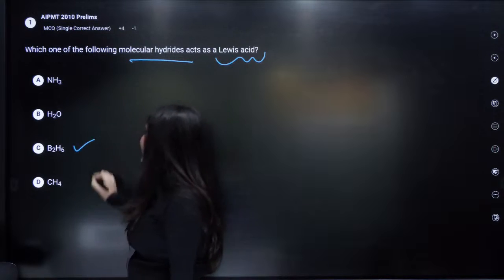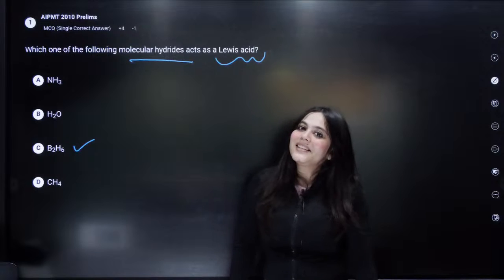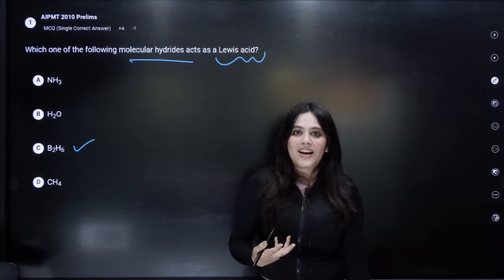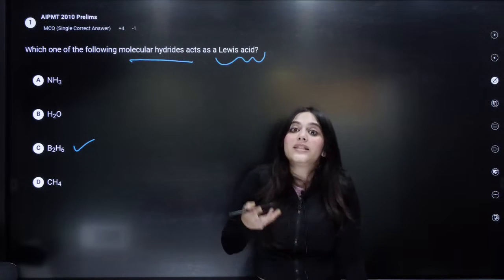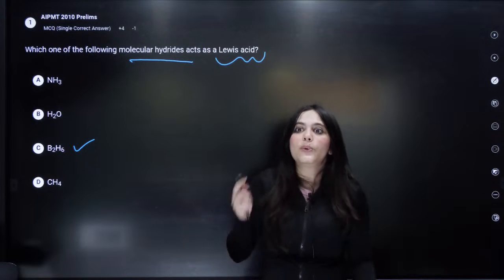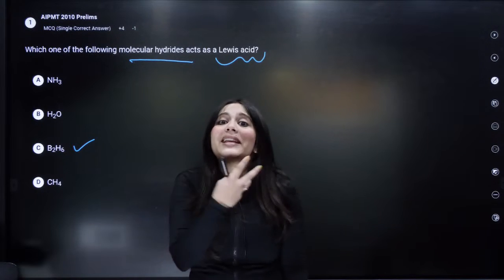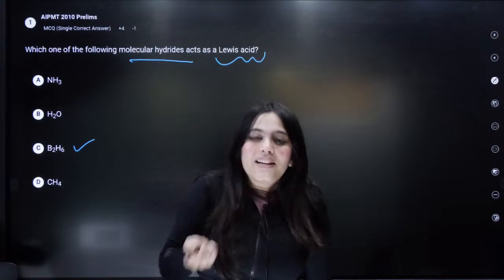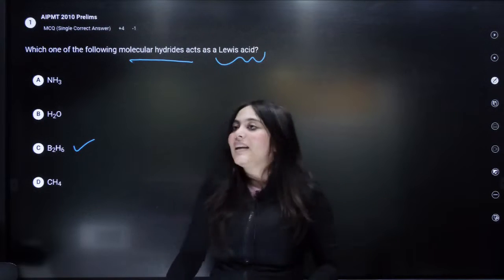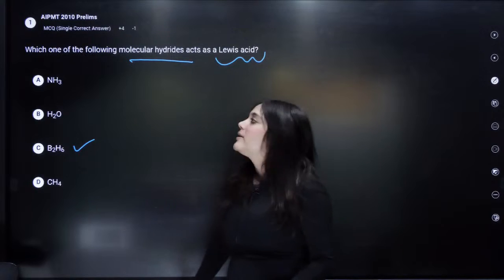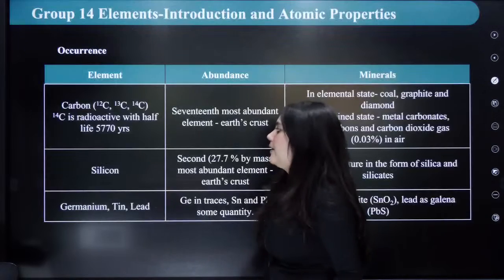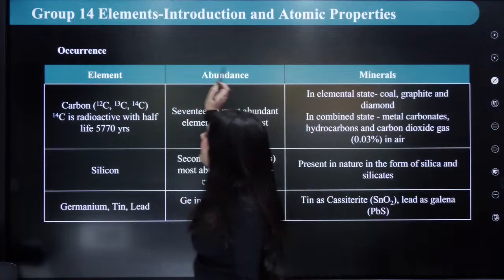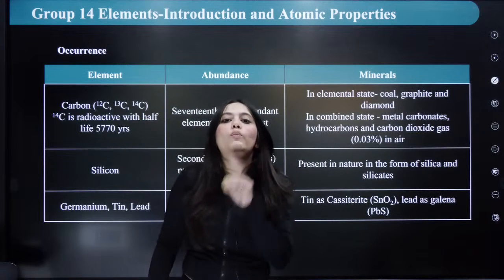Venki 3, very, very good. B2H6 is a boron hydride. Boron hydrides are electron deficient, right? I just told you that the bonding between them is just 3 center 2 electron, which means it is deficient in electrons. The electrons are not complete. Hence, it is a very good Lewis acid. Correct, correct.